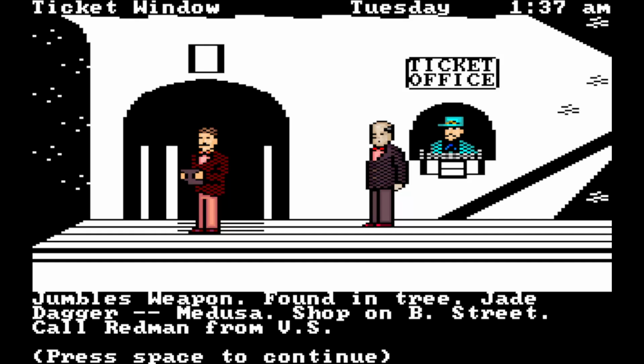Jumble's weapon, found in tree. Jade dagger, Medusa. Shop on B Street. Call Redmond from VS. Probably Victoria Station. I'm going to write down what this note says, too.